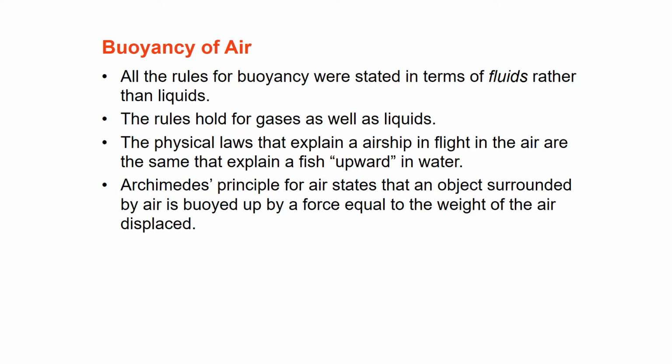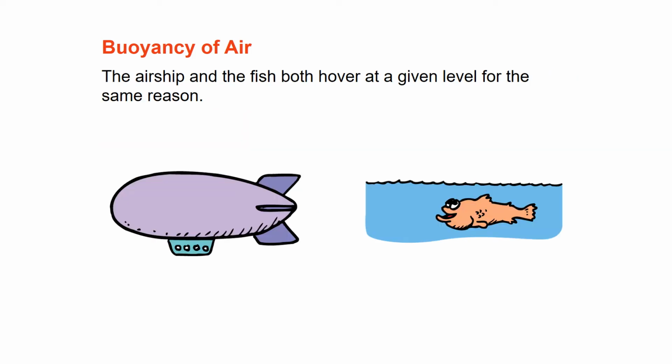The physical laws that explain an airship in flight in the air are the same that explain a fish swimming upward in water. Archimedes' principle for air states that an object surrounded by air is buoyed up by a force equal to the weight of the air displaced. The airship and the fish both hover at a given level for the same reason, according to Archimedes.